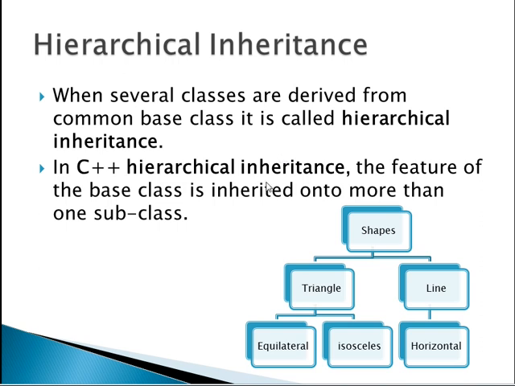This is the next type of inheritance: hierarchical inheritance. When several classes are derived from one base class, it is called hierarchical inheritance. In C++ hierarchical inheritance, the features of the base class are inherited into more than one derived class or subclass. Here, shape is a base class, triangle and line are the two derived classes, and equilateral and isosceles are the types of triangle. So these also access some features of this, and this accesses the features of shape.